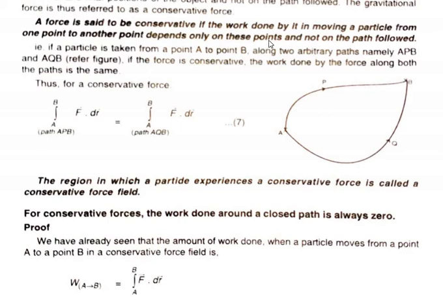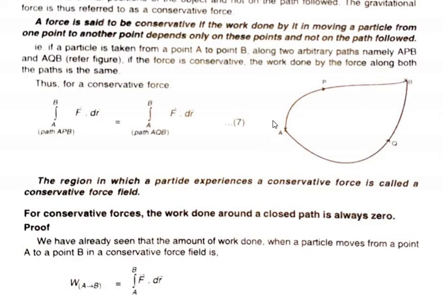That is, the work done depends only on the end points and not on the path followed. Then that type of force is known as a conservative force.